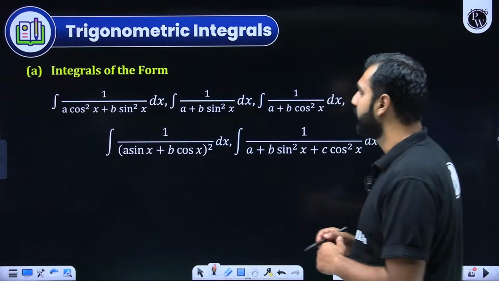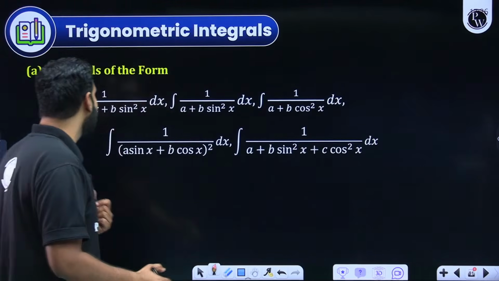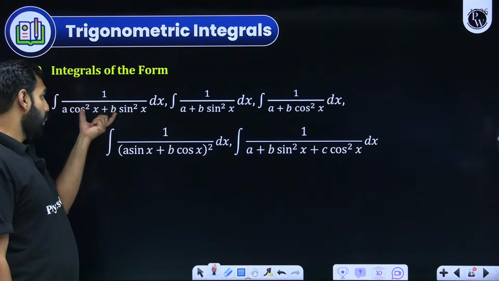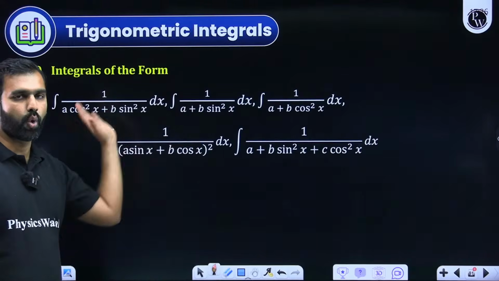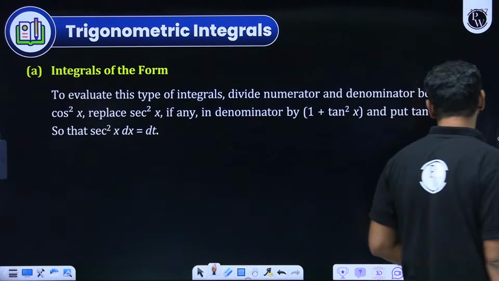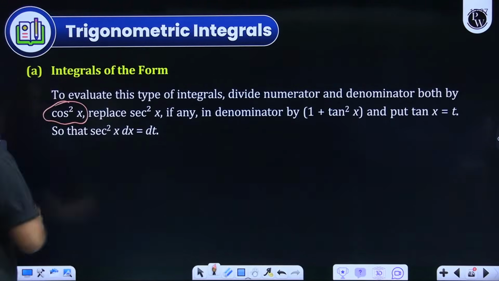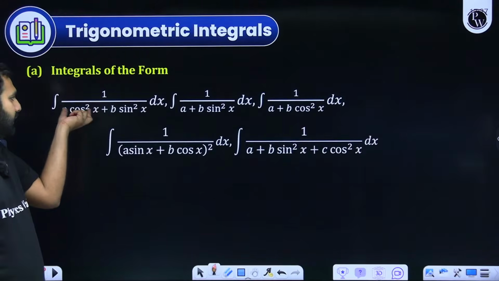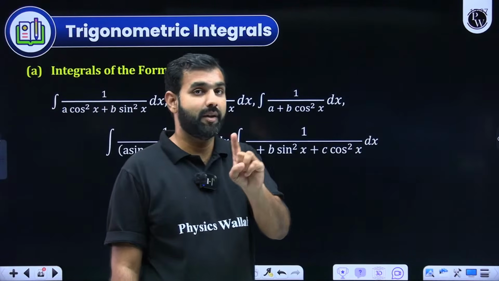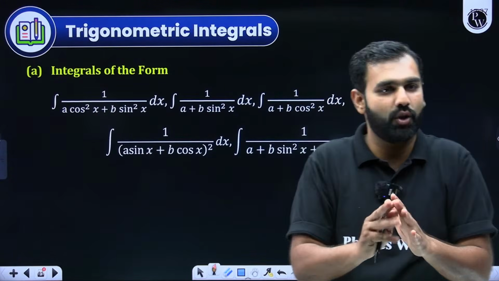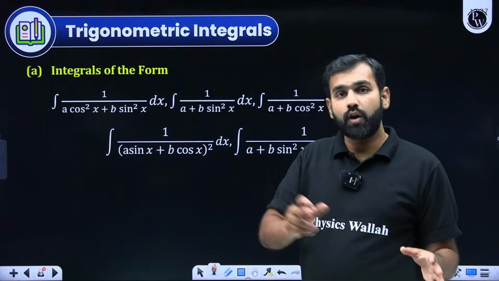Okay, good, great. Integrals of these forms. Trigonometric integrals are also what we deal with. So how do we deal with these particular expressions? For example, 1 upon a cos square x plus b sin square x, or something like this. First of all, pay attention to all these forms. Now, how do we deal with them? Very basic idea: all you need to do is divide the numerator and denominator by cos square x. When you do that, the numerator becomes sec square x, and the denominator has tan square x, so tan x can be taken as t. Sec square x dx will become dt and your job will be done. Everybody got that? It will be converted into some other forms as well, which you already know how to deal with.